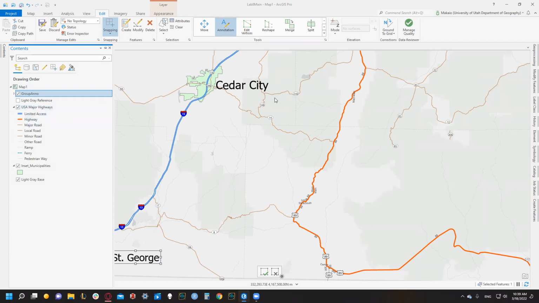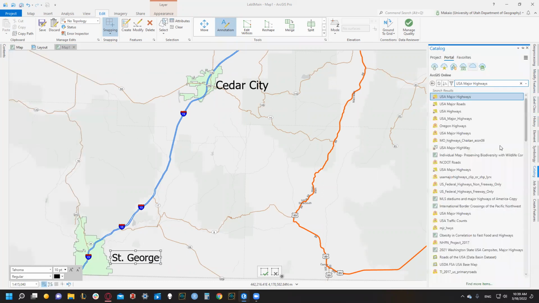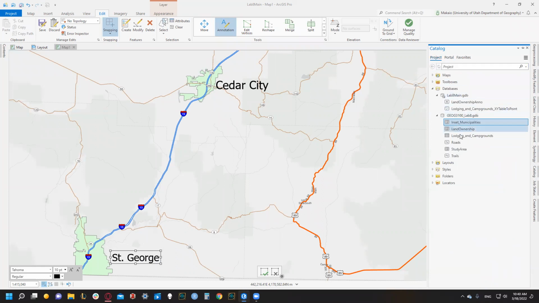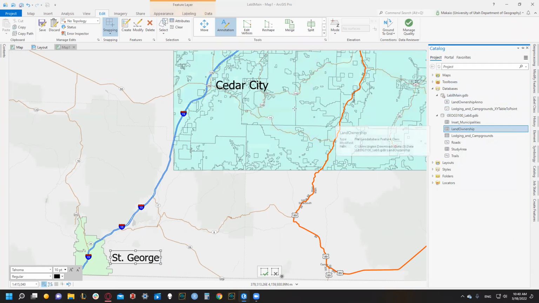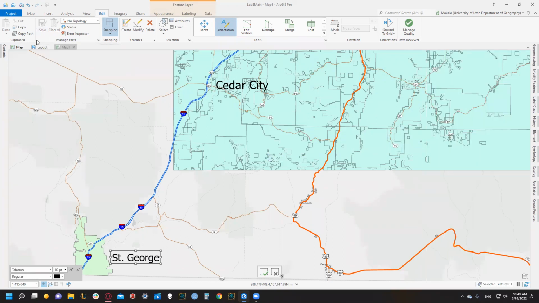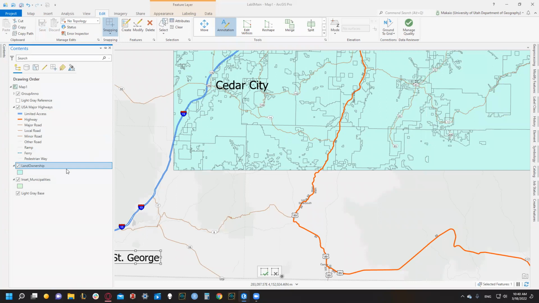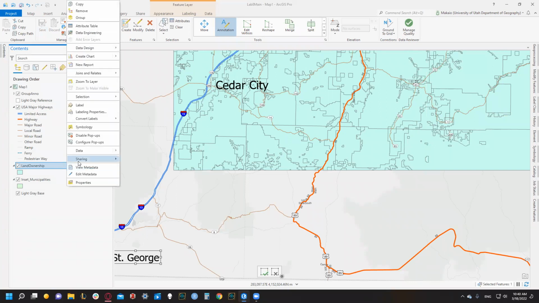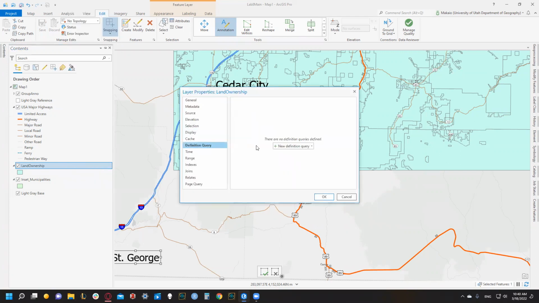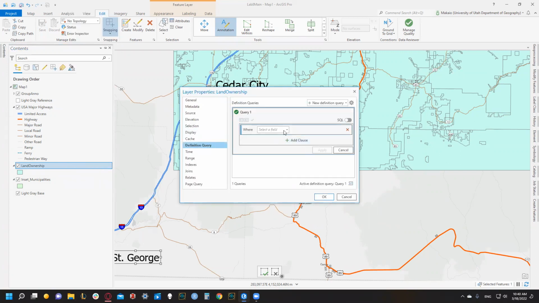All right. So then we're going to go back to our catalog. We're going to go to our project, and we're going to right click and add to current map our land ownership. Well, let's save. Cool. And now we're in our land ownership. They asked us to do a definition query. So we're going to go to properties, definition query, new definition query. And this time we're going to do label federal is equal to Bryce Canyon.